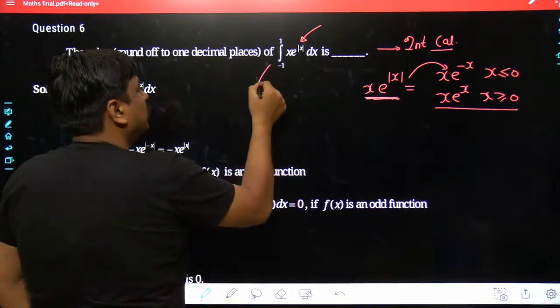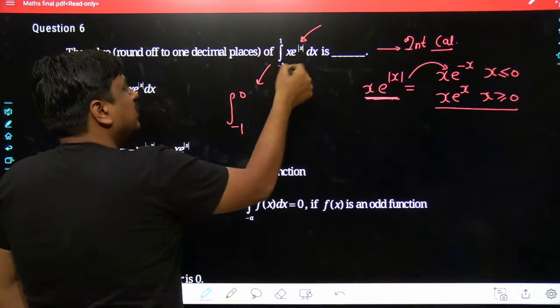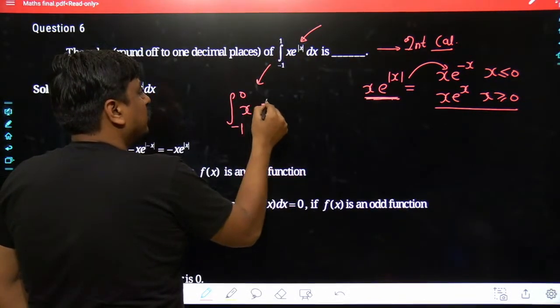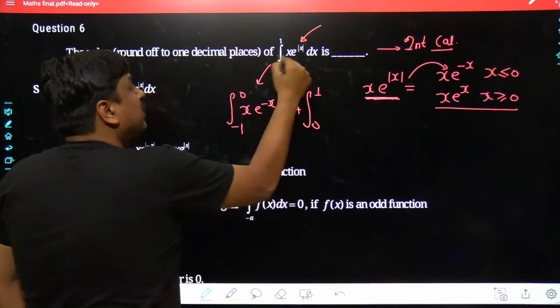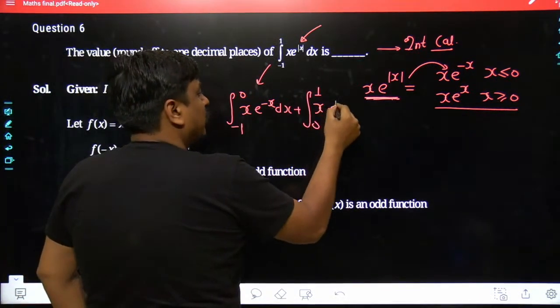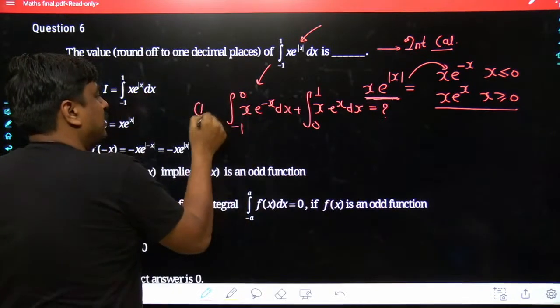So what I would be doing over here, the problem would have been from -1 to 0, and here the behavior of x times e to the power of mod of x would have been x times e to the power of minus x dx. Similarly, from 0 to 1, the behavior of x times e to the power of mod of x would have been x times e to the power of x dx. You could have got the answer. This could have been the first form.